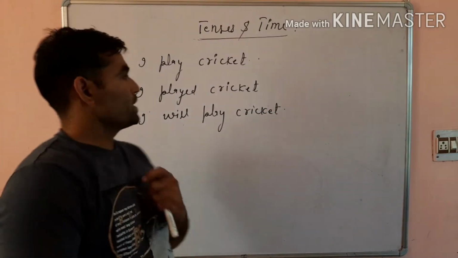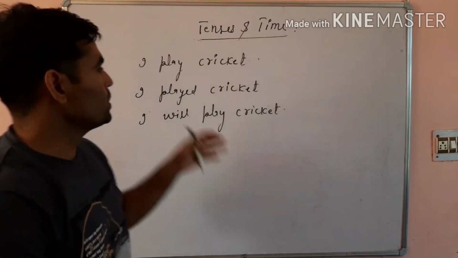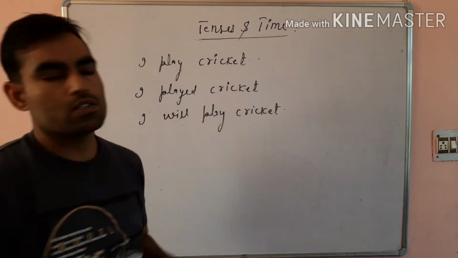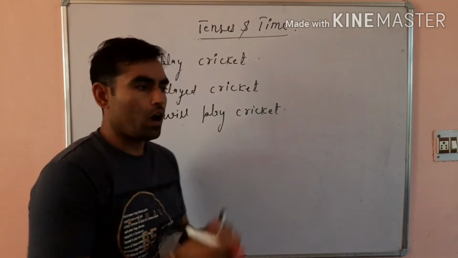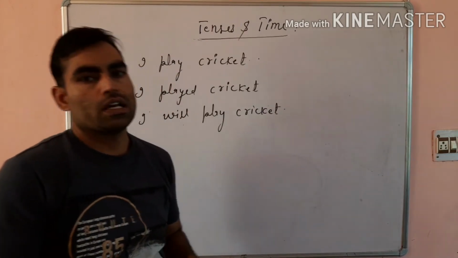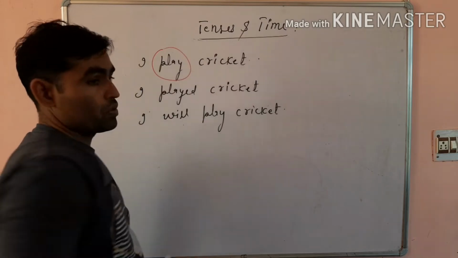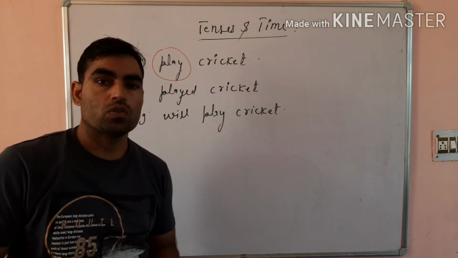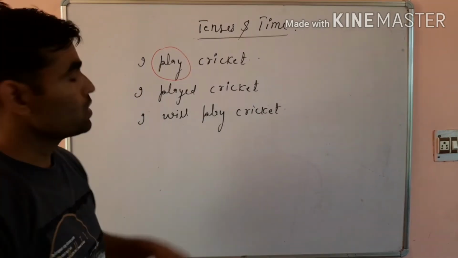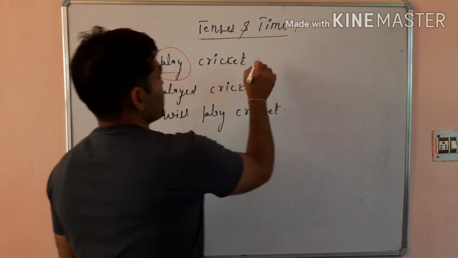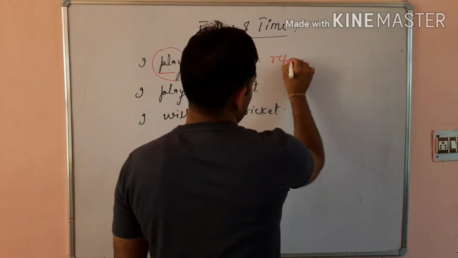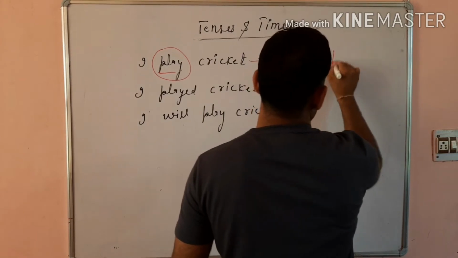There are three sentences, and on the basis of these three sentences we come to know how many types of tenses there are. On the basis of the verb we will come to know about its types. This play refers to the present tense.